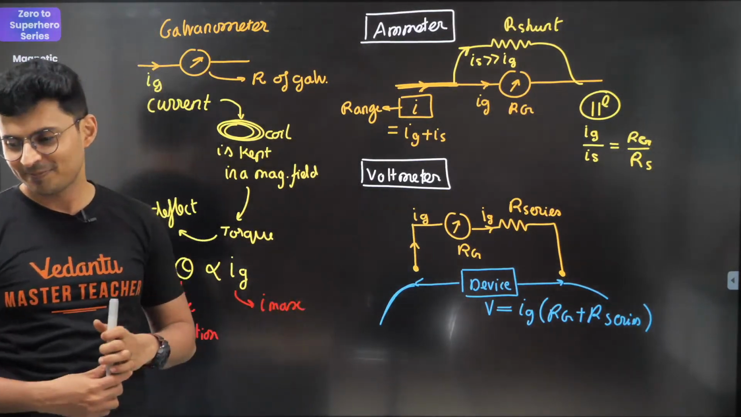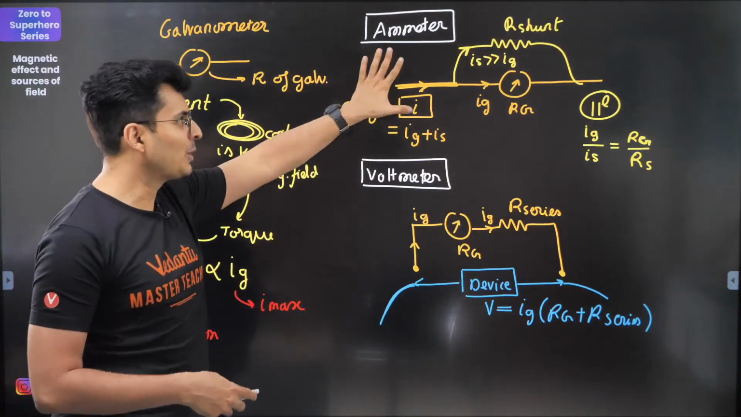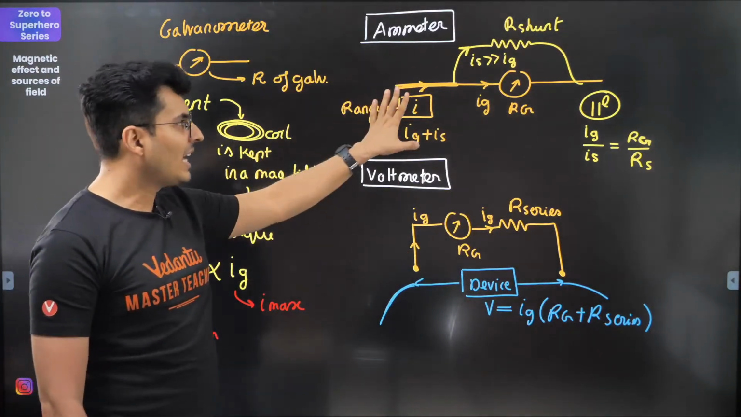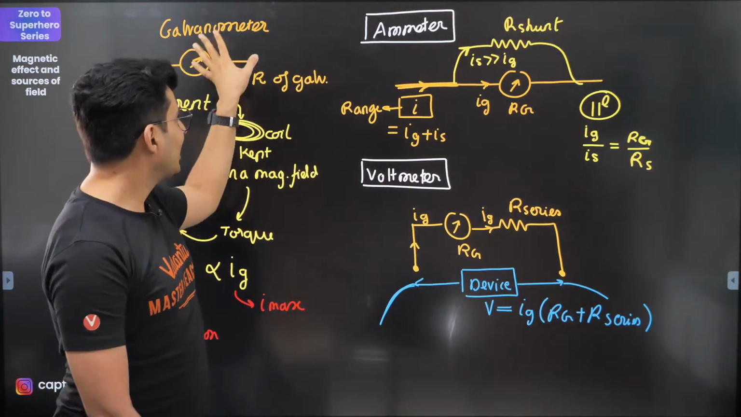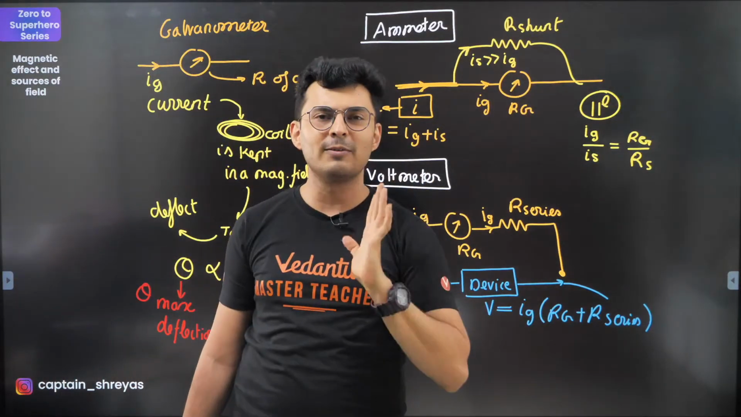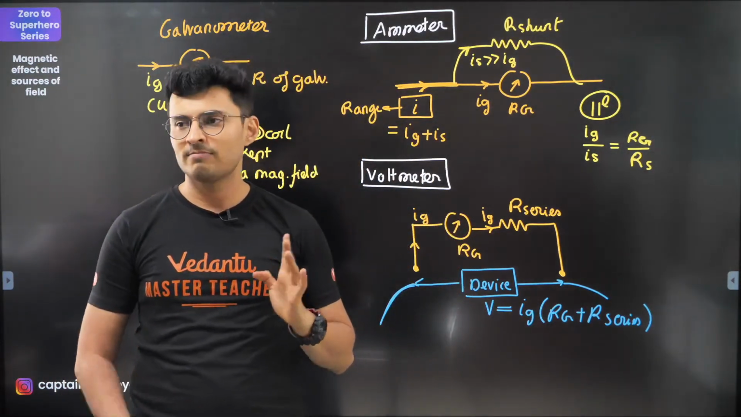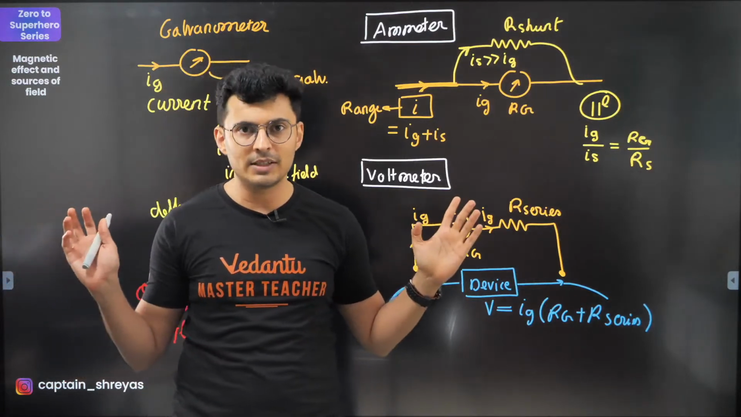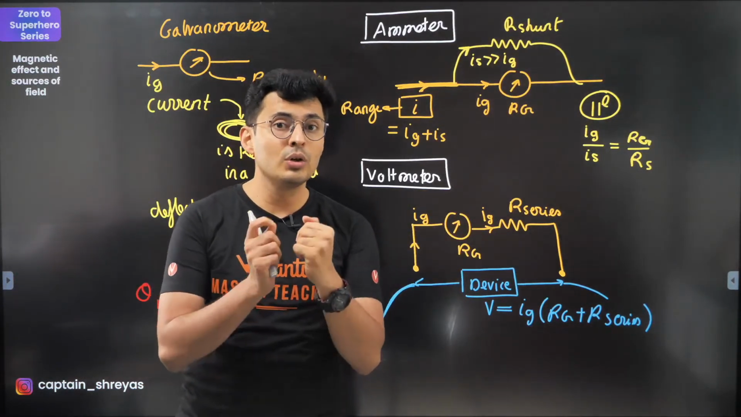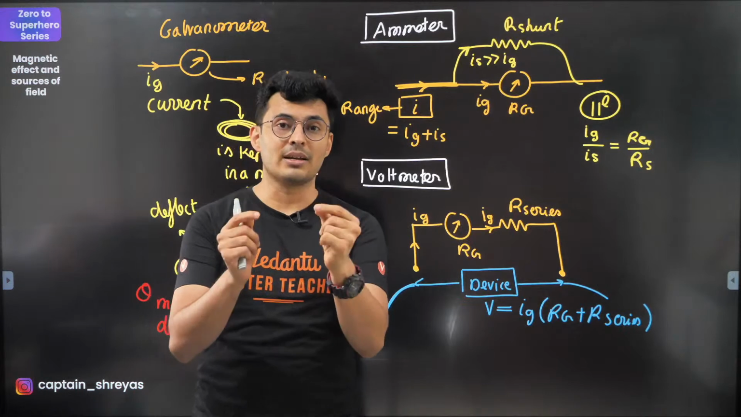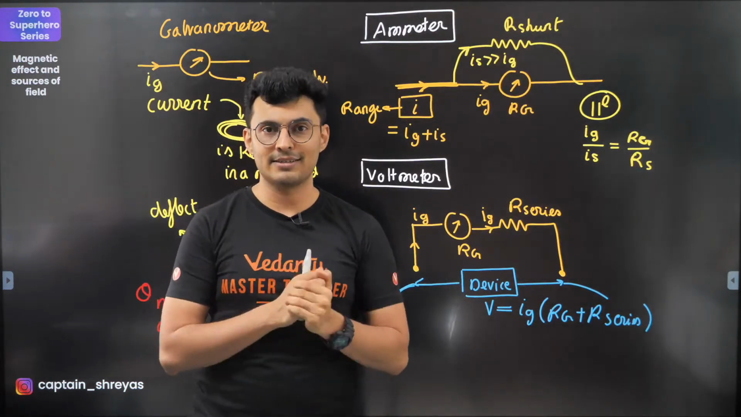Be careful. Okay, now talking about ammeter and voltmeter. Now see, like I told you, galvanometer is a sensitive device. You pass a lot of current, it will start crying, it will get damaged. Now, how do you make it respond to high currents?